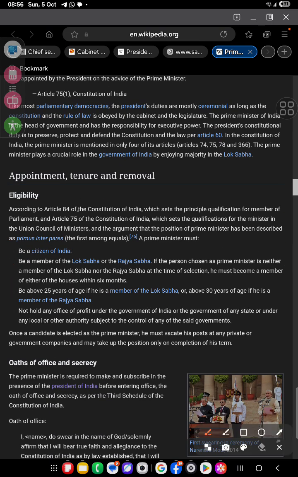Appointments and tenure. According to Article 84 of the Constitution, which sets the principle of qualification of members of Parliament, and Article 75 of the Constitution of India, which sets the qualification of ministers and the council of ministers. The position of Prime Minister has been described as primus inter pares, so first among equals, who that was a PM. Okay, first among equals, a Prime Minister.